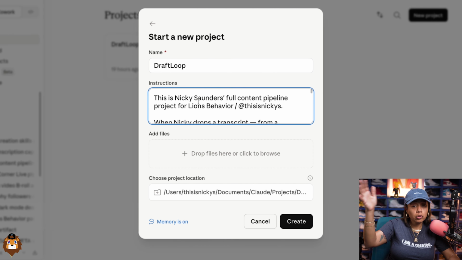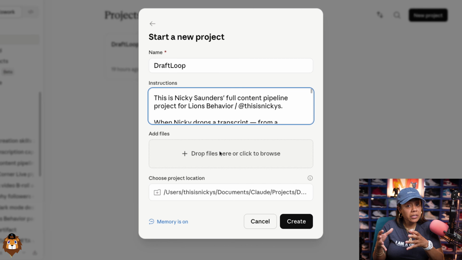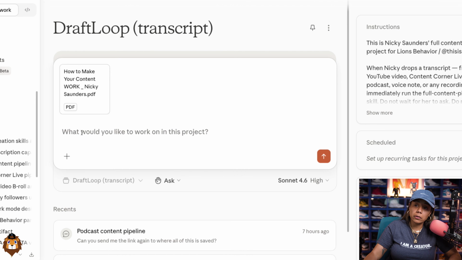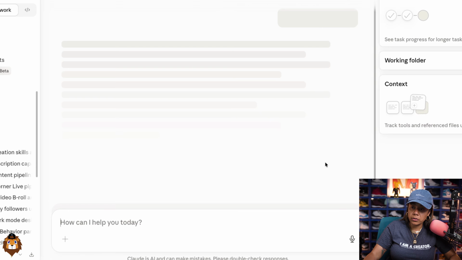Now, I'm going to give you the instructions inside of Notion, but what I want you to do is reverse engineer it so it can customize it to your brand and your content and all the skills that you just created. Let's say you have a logo, your AI character, or certain types of carousels that you want it to look like. You're going to put all of those files right in here, make sure memory is on, and hit create. So anytime you have a transcript, you're going to put it right here, and then you say, can you run the full content pipeline? Hit enter, and it's going to start.